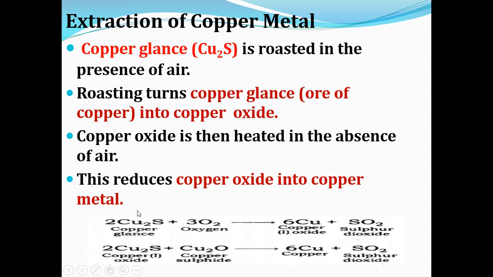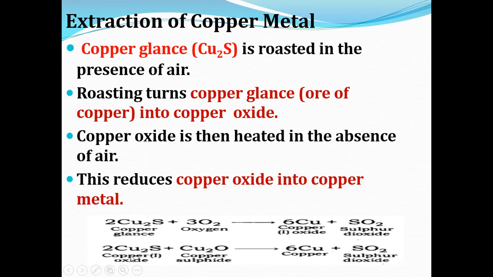Understood, children? Now here you can see the equation form of the reactions which take place during extraction of copper metal. Copper glance, or copper sulfide Cu2S, in the presence of air is converted into copper oxide plus sulfur dioxide.